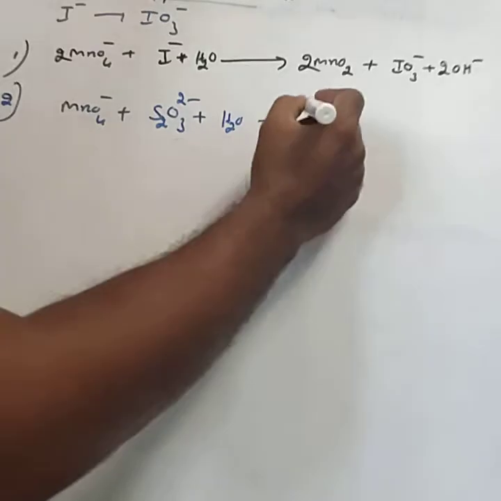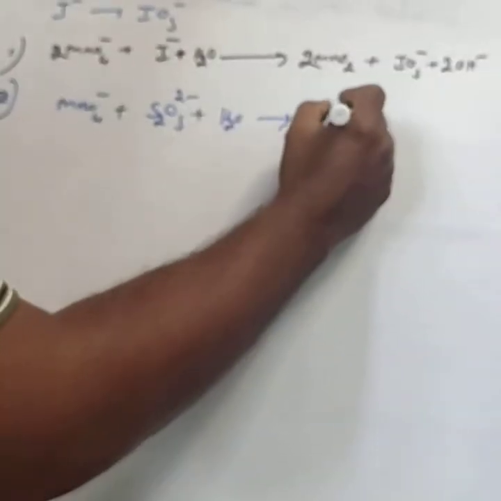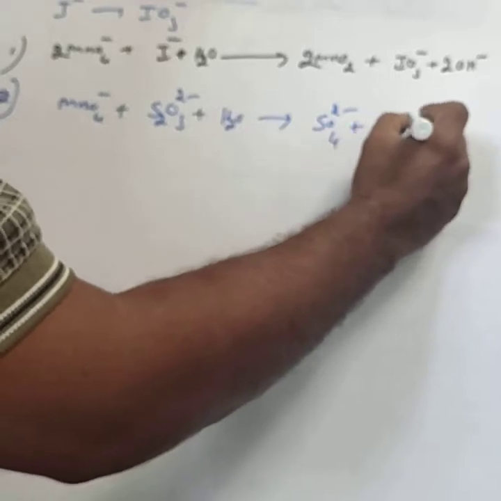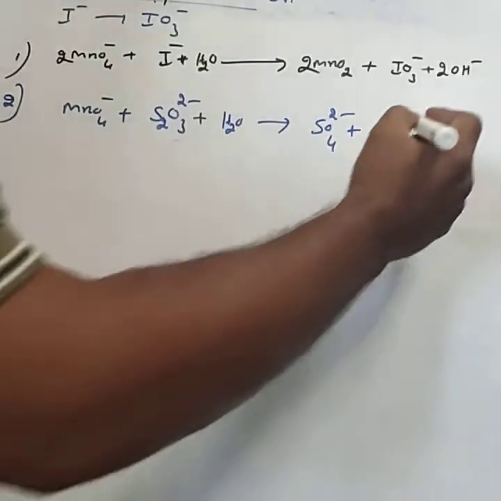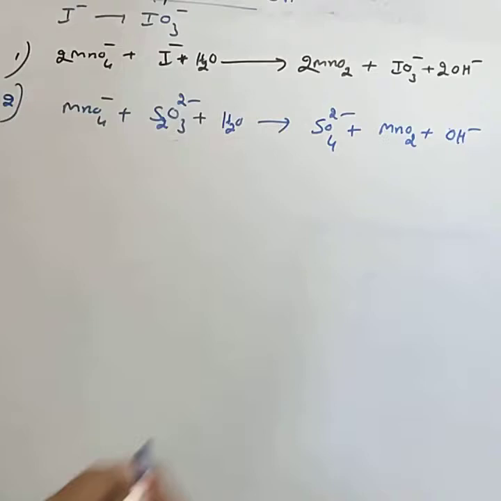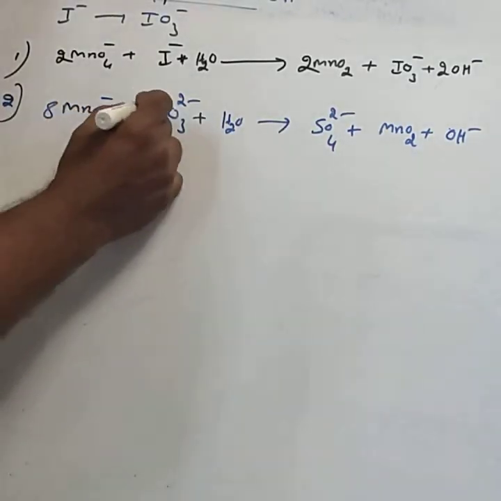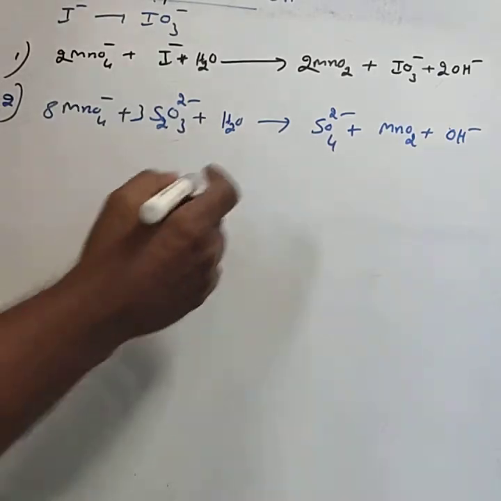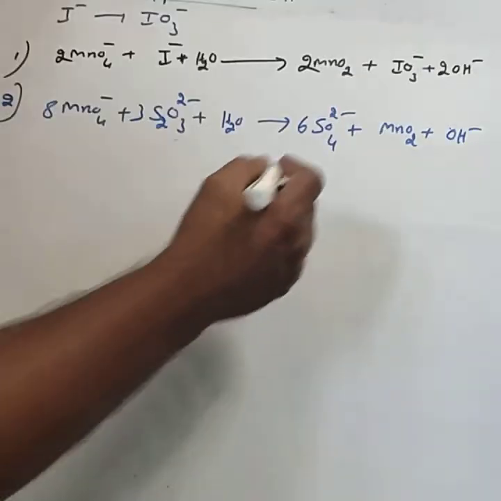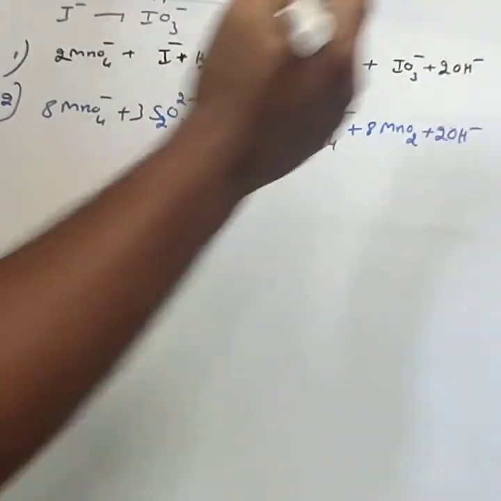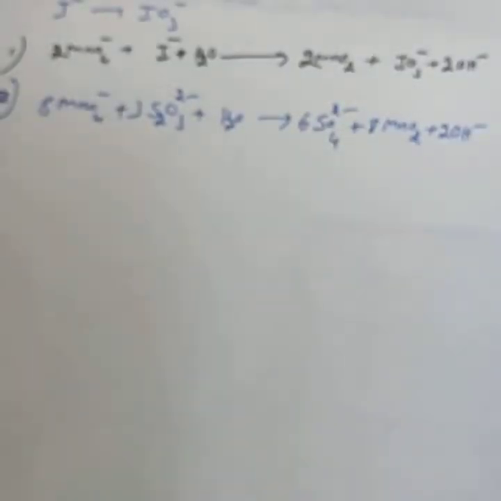Then thiosulfate ion into sulfate, SO4 2 minus, then MnO2 and OH minus. To balance this one: 8 MnO4 minus, 3 S2O3 2 minus, 6 SO4 2 minus, 8 MnO2 and 2 OH minus.